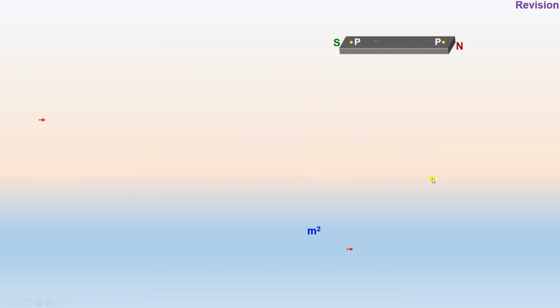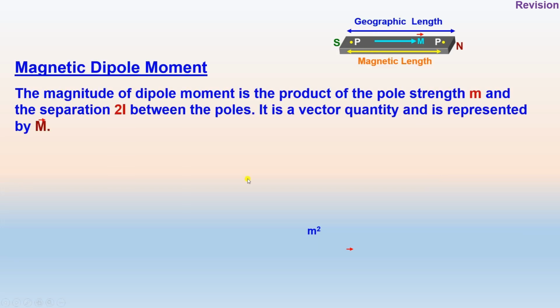Then we discussed the magnetic dipole moment. The magnitude of the dipole moment is the product of the pole strength m and the separation between the two poles. It is a vector quantity represented by M vector.